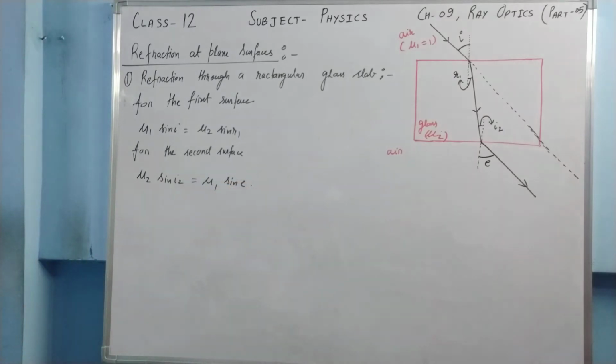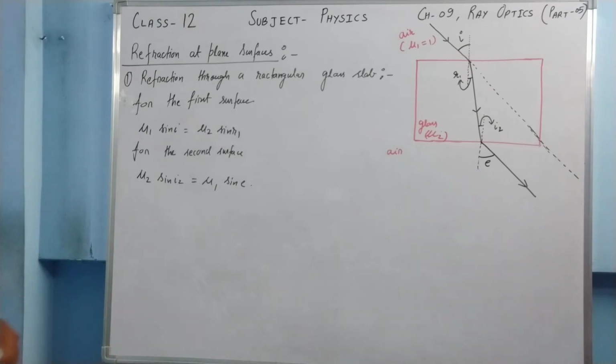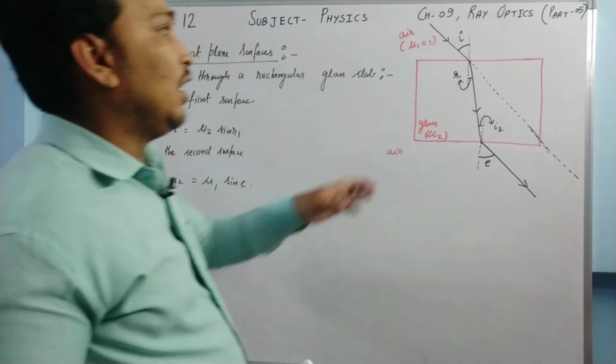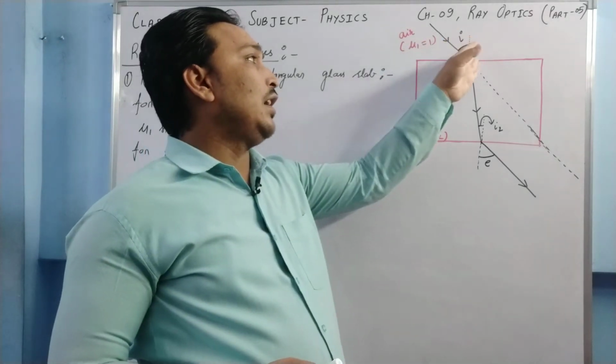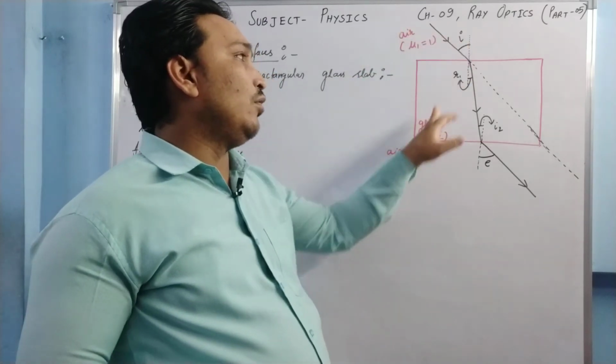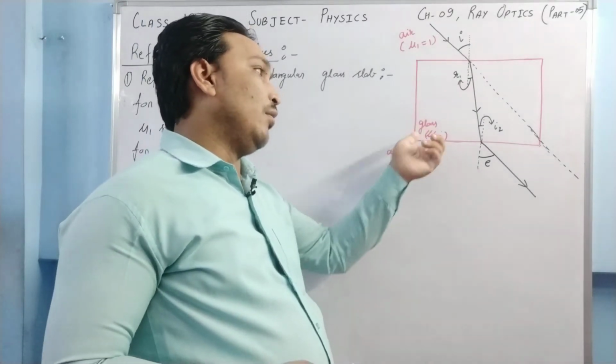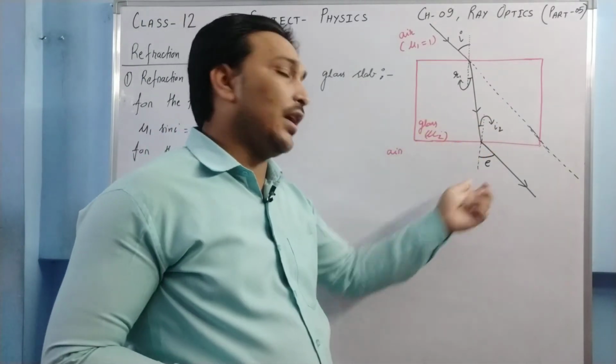I hope there is no problem writing the equation, because whatever be the angle, we take the sine of the angles: mu1 sin i, mu2 sin r1, mu2 sin i2, mu1 sin e.